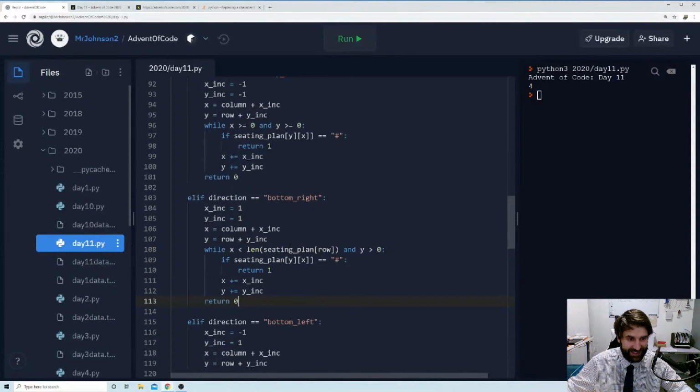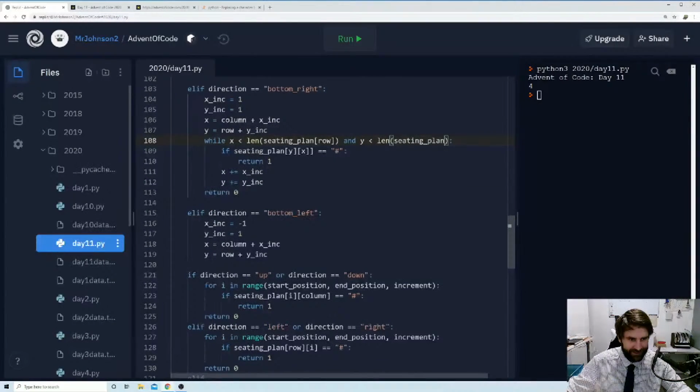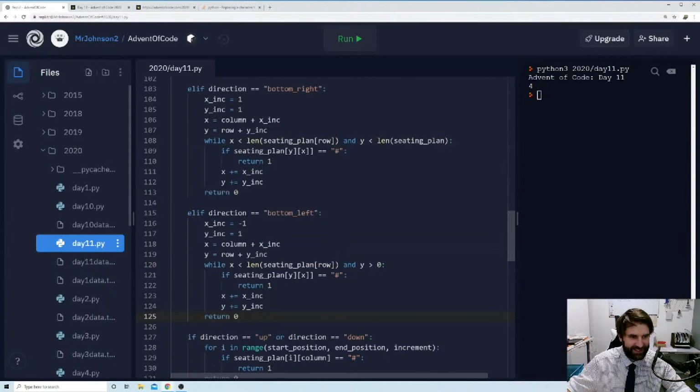Maybe it's really misplaced. So while X is greater than length of seating plan row, and Y is greater than length of seating plan. We did call it seating plan. This function is out of control. And we'll pop in another while loop.